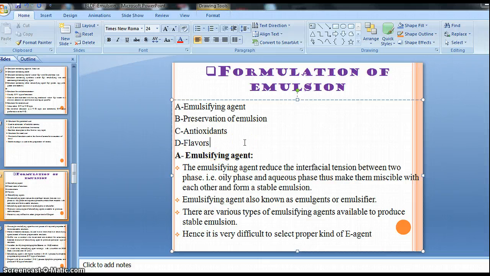For preventing this kind of problem we need to add an antioxidant, right? So this is about the formulation of emulsion. We need this kind of additives.